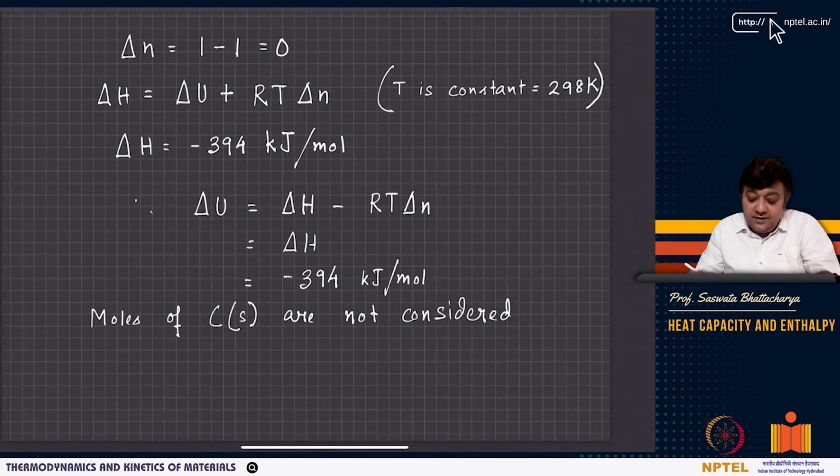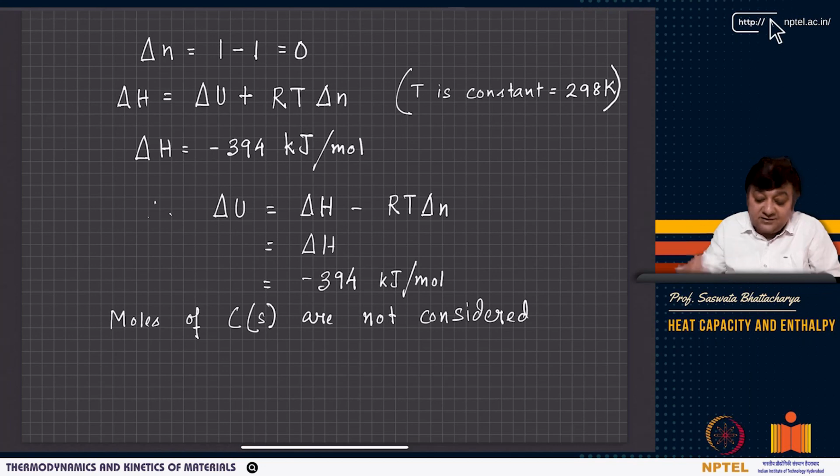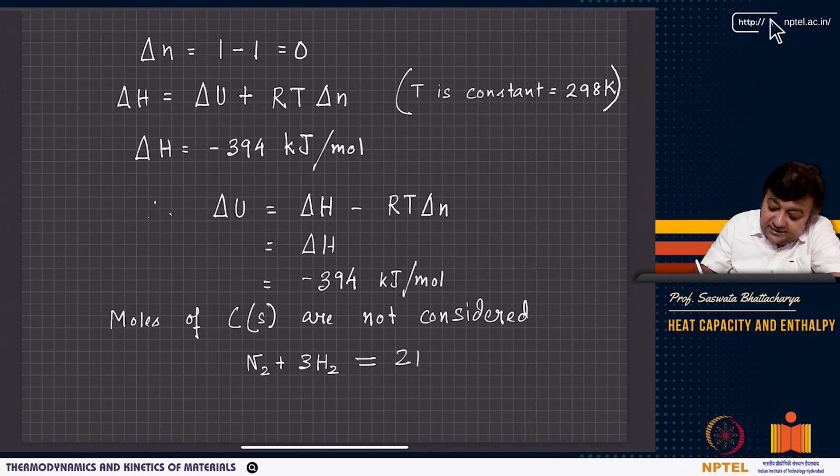As you can see, moles of carbon are not considered. So even in this case where gases are involved, you could see very interestingly that the change in internal energy and change in enthalpy are basically coming out the same. Obviously, you can do it yourself for a reaction like N2 plus 3H2 giving 2NH3.